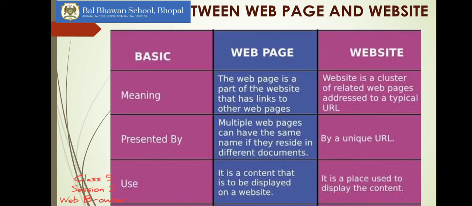Now, next is, what is the difference between a web page and a website? Today we have learned what a website is and we have learned what a web page is. But what is the main difference between the two? The difference between a website and a web page is that a website is a collection of web pages, whereas a web page is a single page with information on a subject, and a web page is a smaller part of a larger website. It usually contains specific information. For example, if website is a book, then web page would be a chapter in that book. I hope it is clear to each and every one of you.